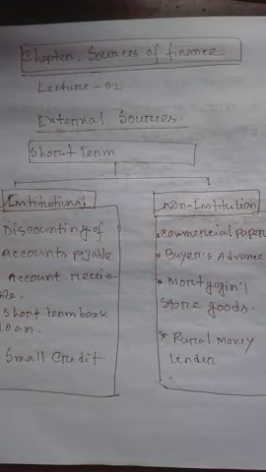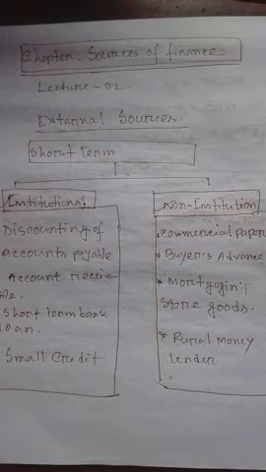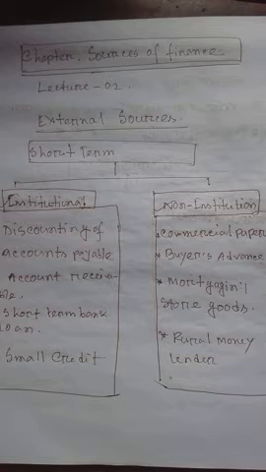Today I am going to discuss the theoretical problems. The chapter name is Sources of Finance. It is the most important chapter for the students of class 9 and class 10.